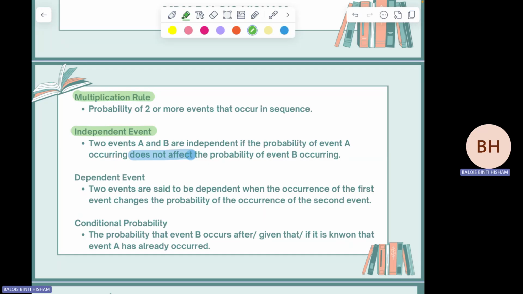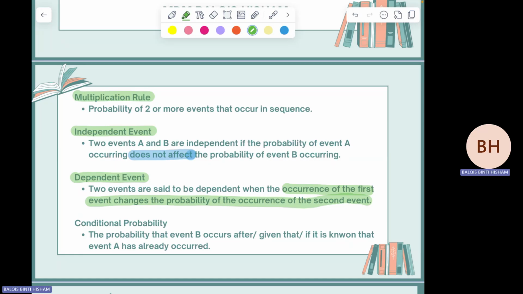And then the third one is dependent event. What is dependent event? Second event is affected by the first one. So the keyword here is the occurrences of the first event changes the probability of the occurrences of the second event. Okay, that is dependent. They contradict to the independent just now.